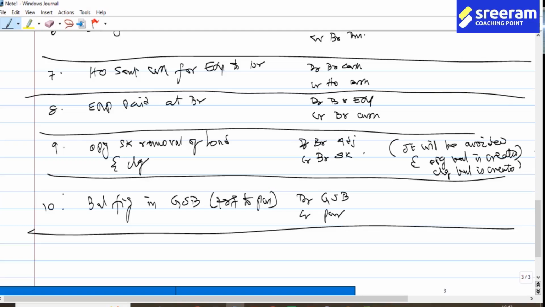So that will be taken up as what? Debit goods into branch, the other one being credit to purchases. So with that, by and large, the scheme of journal entries we have covered.